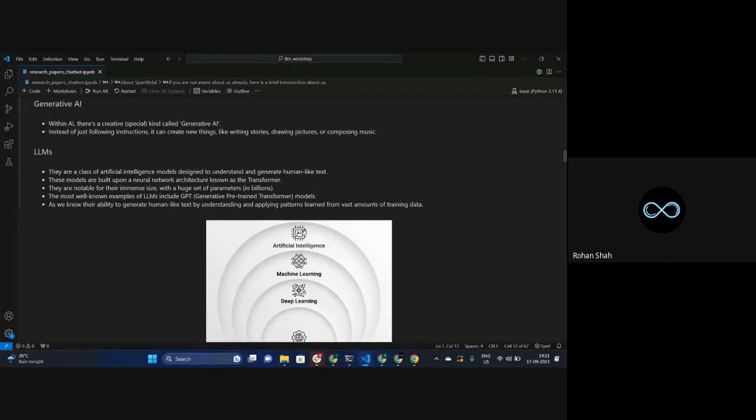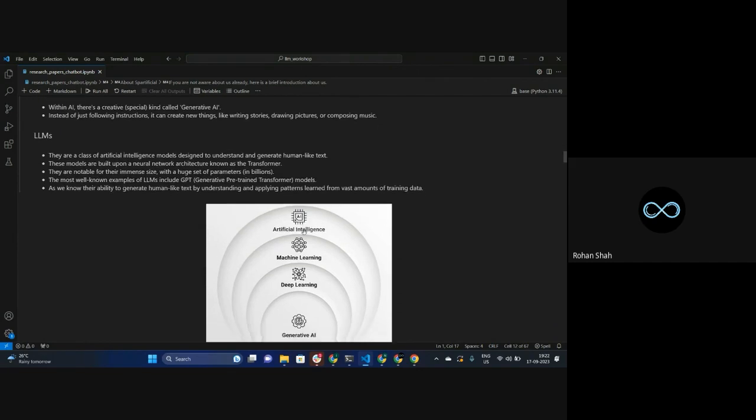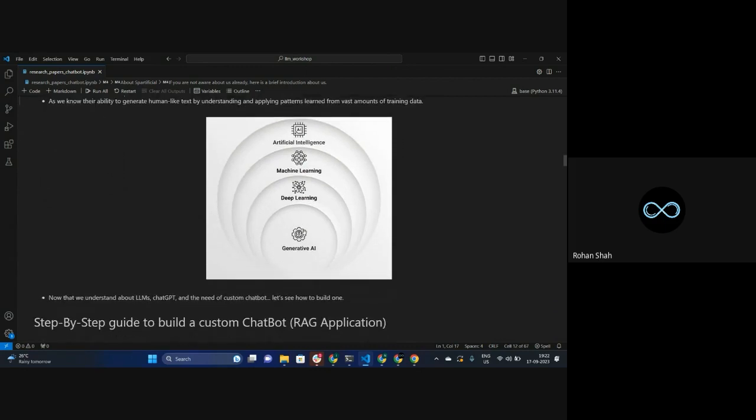It's not always about research papers. It could be literally any kind of document that you can think of. But because we are Spartificial, we love to combine space with artificial intelligence. That's the reason why we have specifically kept this topic for this workshop. But it could be any kind of data that ChatGPT might not know in the backend. You can train it, make it learn it, and create a chatbot out of it. So that's the stuff that we are going to build.